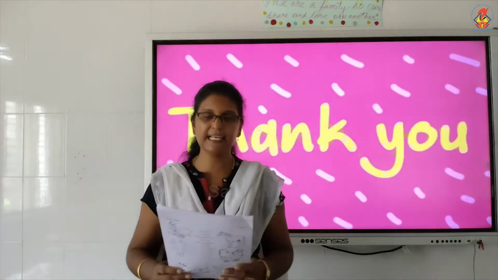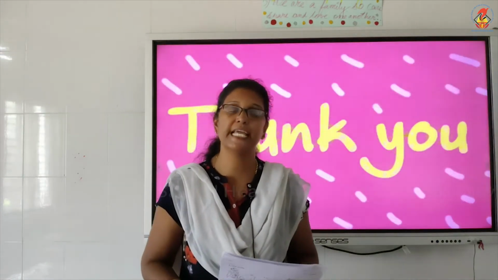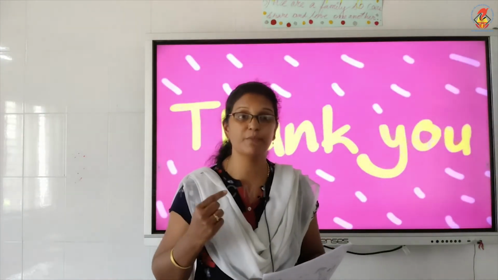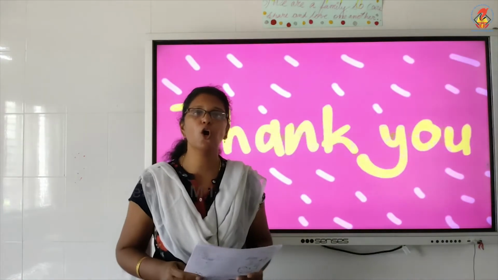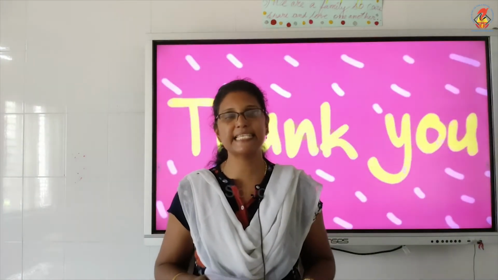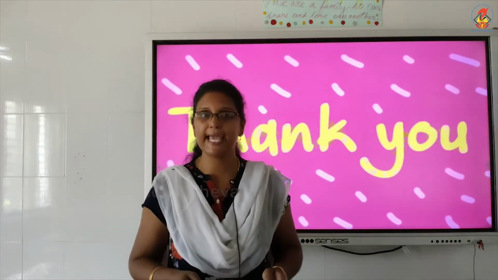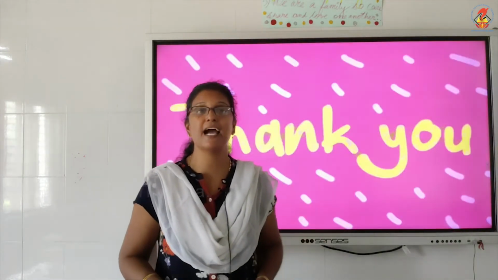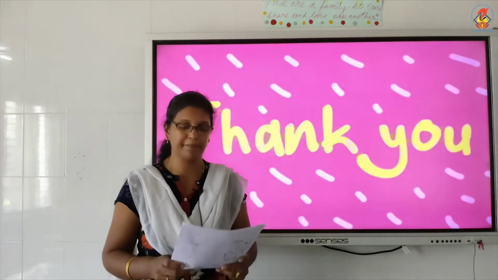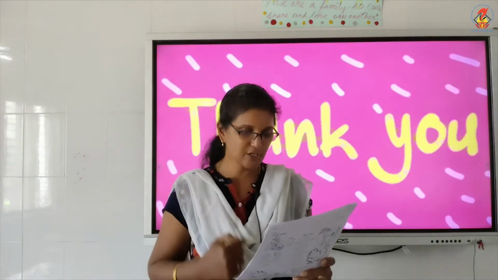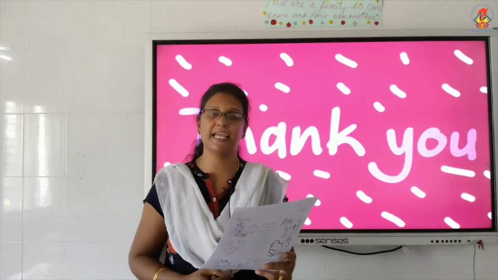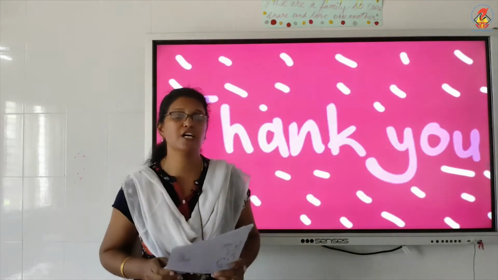Here in the second line, we are going to learn in domestic animals the word domestic. D-O-M-E-S-T-I-C, domestic. Then, in the domestic animals, third line, you have two words, horse and sheep.